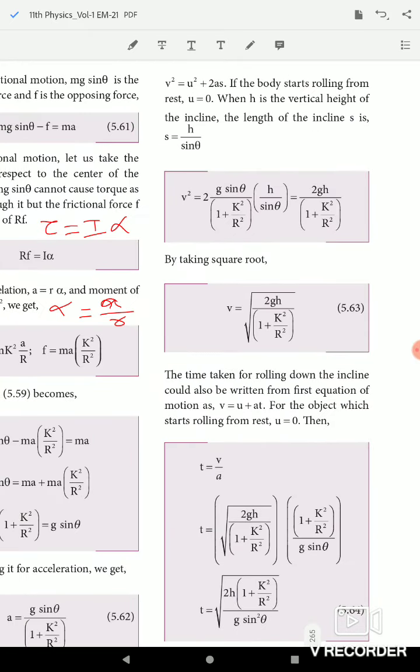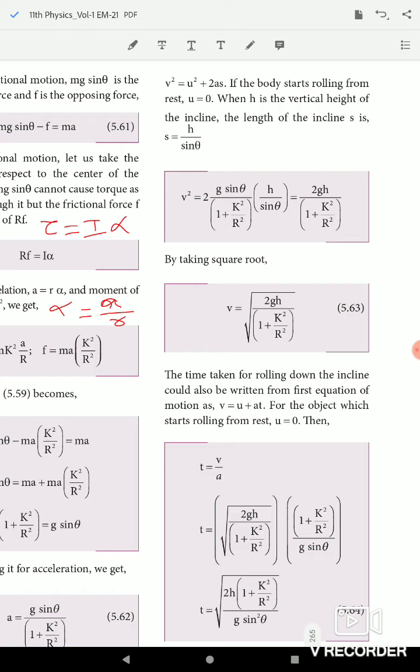So substitute the value. v square equal to 0 plus 2 into g sin theta divided by 1 plus k square by R square, into h by sin theta, equal to 2gh divided by 1 plus k square by R square, because the sin theta cancels. So v is equal to root of 2gh divided by 1 plus k square by R square.